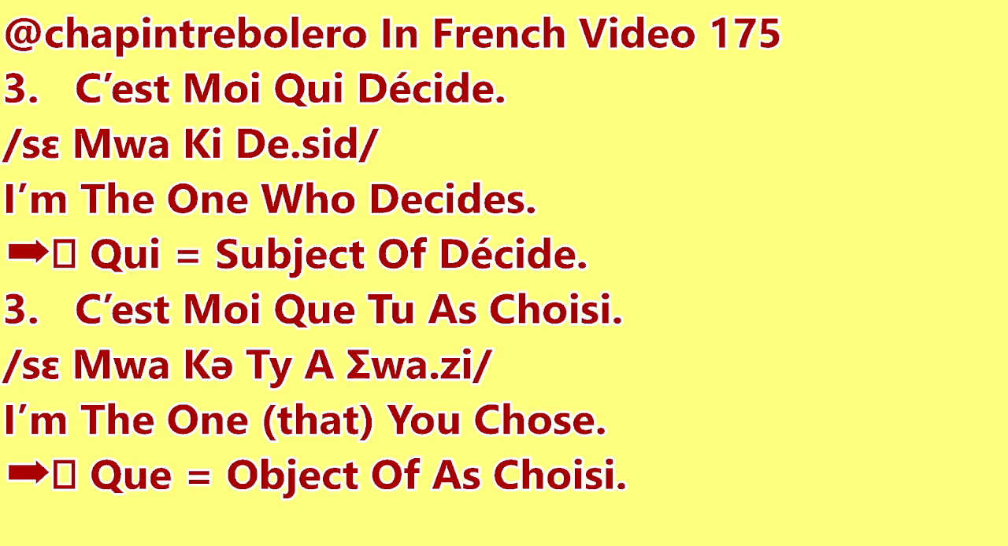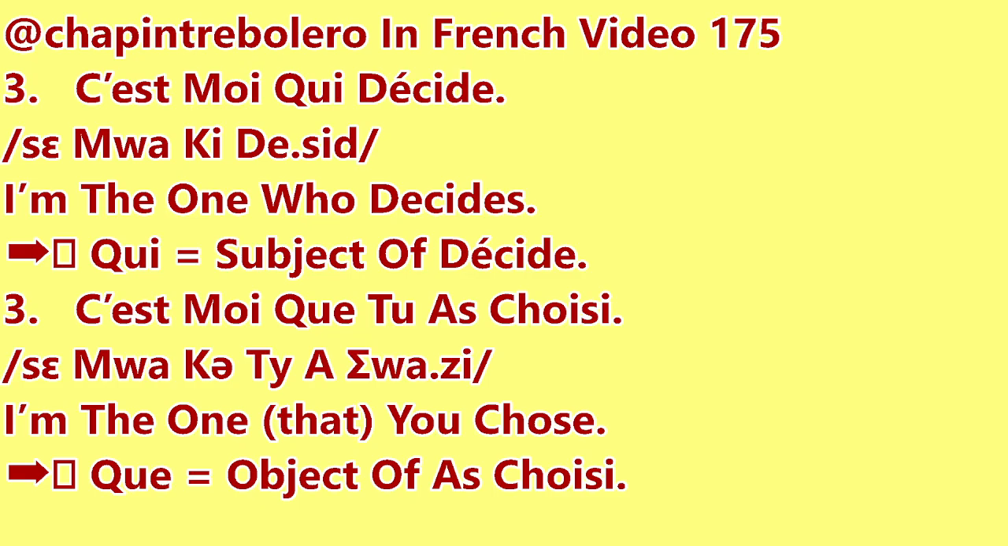Numéro 3. C'est moi qui décide. So, I am the subject of the verb deciding. Décide. C'est moi qui décide. Et alors, c'est moi qui décide. I am the one who decides.